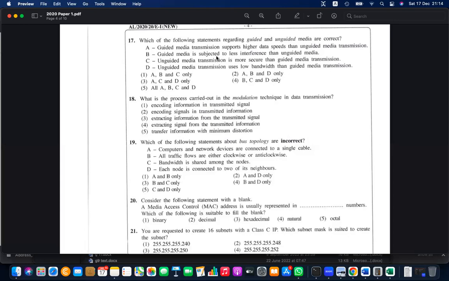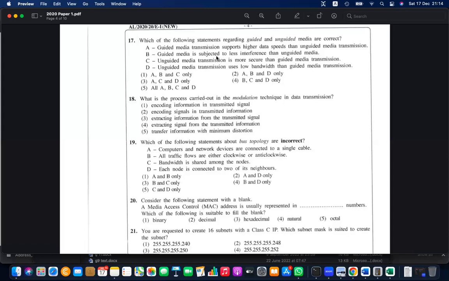Bandwidth is basically the gap between the lowest and highest frequencies. Let's take it simple: if there's a pipe, bandwidth is the amount of water coming through the pipe in a given time. So you reach higher bandwidth with guided media, and unguided media has less bandwidth. So A, B, and D are correct. We can select that answer.